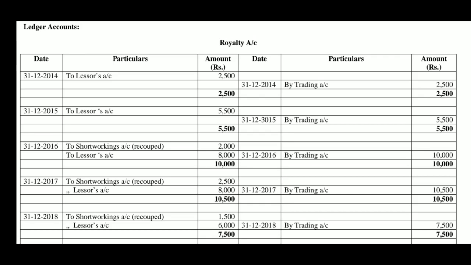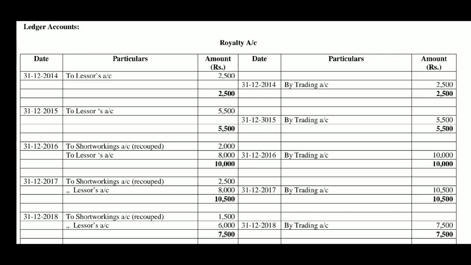In any year, the lessee shall pay to the lessor at least minimum rent. So, here in any year minimum rent shall be paid by the lessee to the lessor. So, 8,000 is payable now. So, out of 10,000, 2,000 is recouped, 8,000 is due to the lessor. So, royalty account debtor to lessor's account, finally it is transferred to trading account by trading account 10,000.